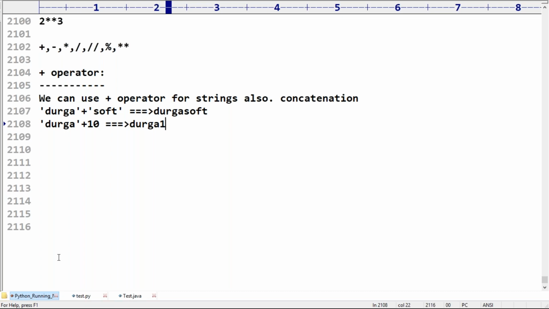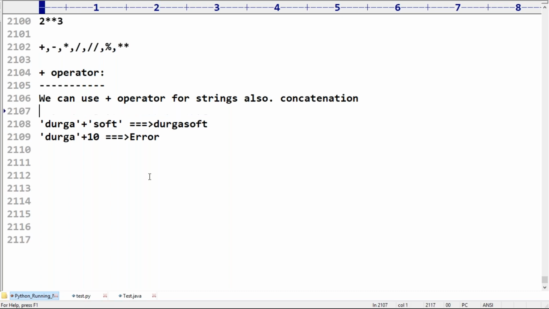Durga plus 10. Okay, so it is Java related output, but in Python we will get an error. The reason is, if we want to use the plus operator for strings, compulsorily both arguments should be string type only.